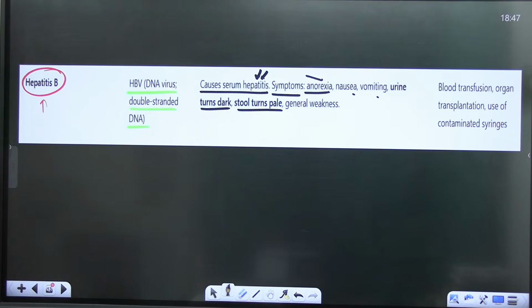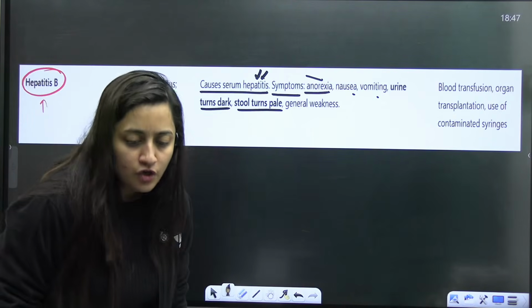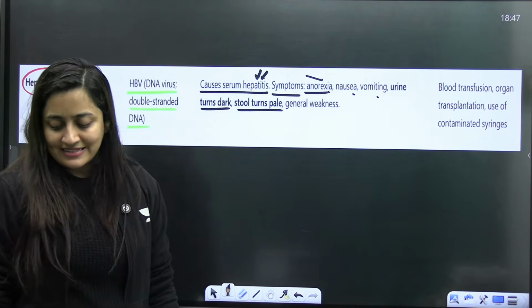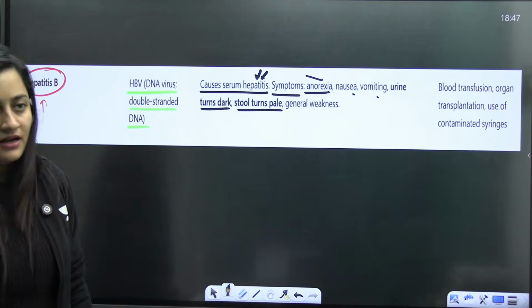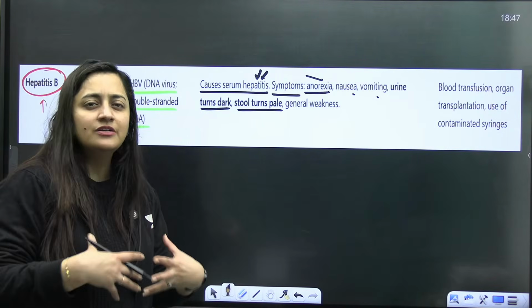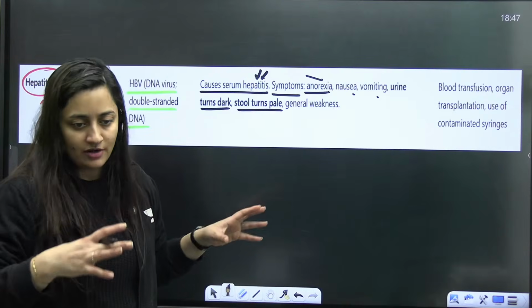Do you know, guys, the meaning of anorexia? Yes, please. So anorexia is nothing but the loss of appetite. It is the loss of appetite, right? The person loses the desire of eating something.